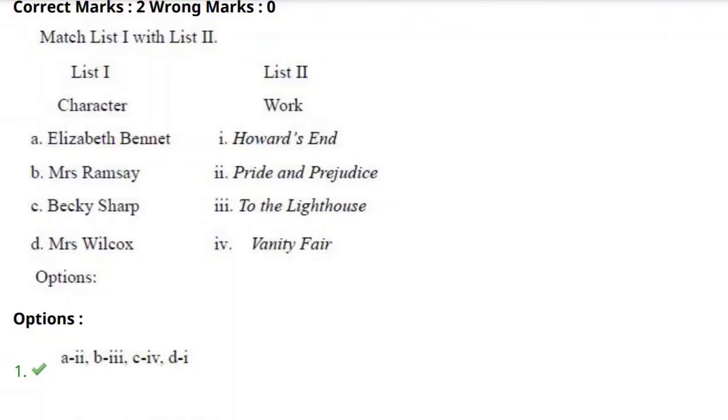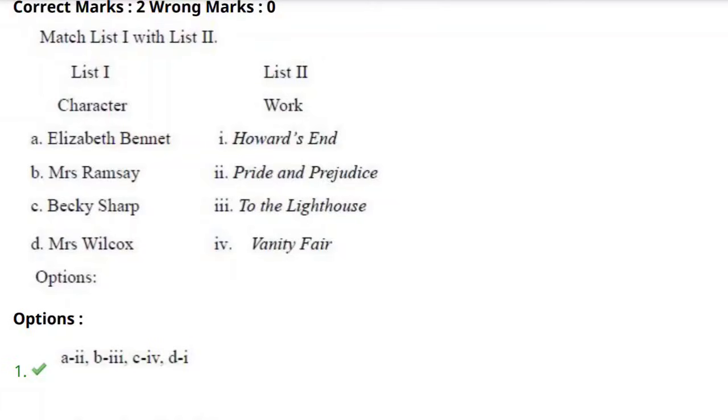And Pride and Prejudice was written by Jane Austen. To the Lighthouse was written by Virginia Woolf. And the last work, Vanity Fair, was written by W.M. Thackeray, that is William Makepeace Thackeray.